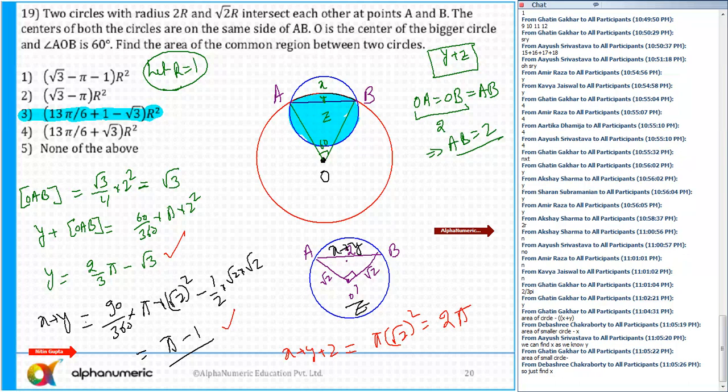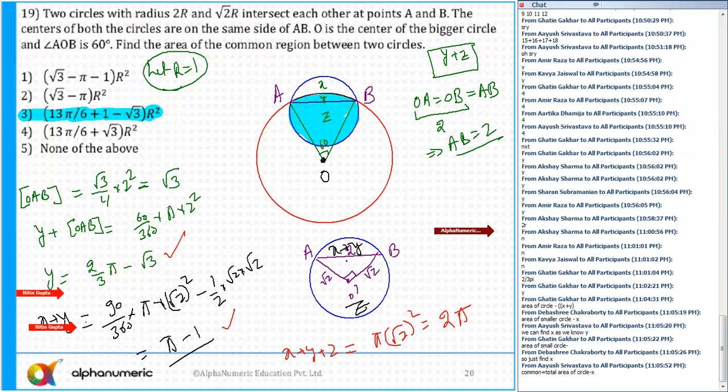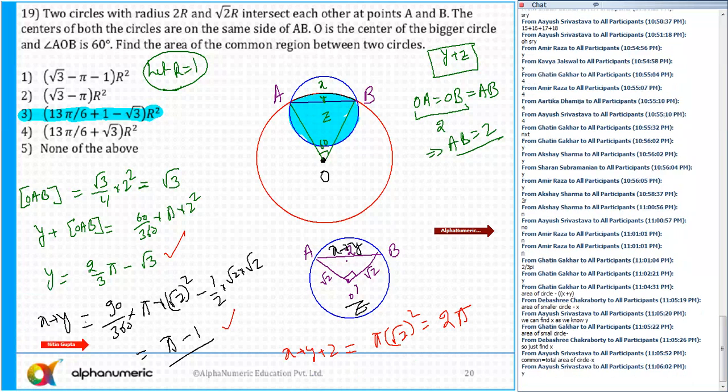Alright. So I'm sure that you can find out. Yes, subtract these two, we can find out X and then we can find out Y. Common area is equal to total area of circle minus X. Yes, that's what I'm saying. If I take a difference between these two, we can find out X and then we can find out Y plus Z by subtracting it from 2 pi and we'll get the answer.